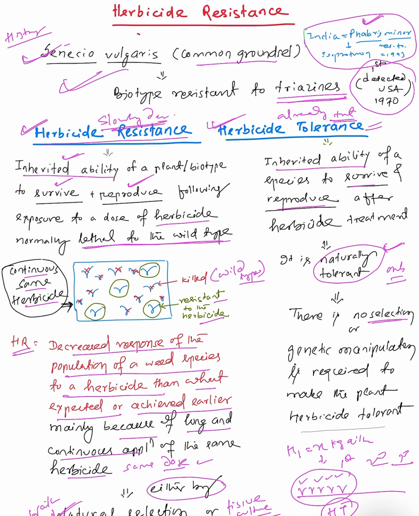So Phalaris minor also developed resistance in 1993. It was reported that Phalaris minor was resistant against the isoproturon herbicides. Isoproturon is commonly preferred by farmers because of its wider window of application. It can be applied as pre-emergence as well as post-emergence.